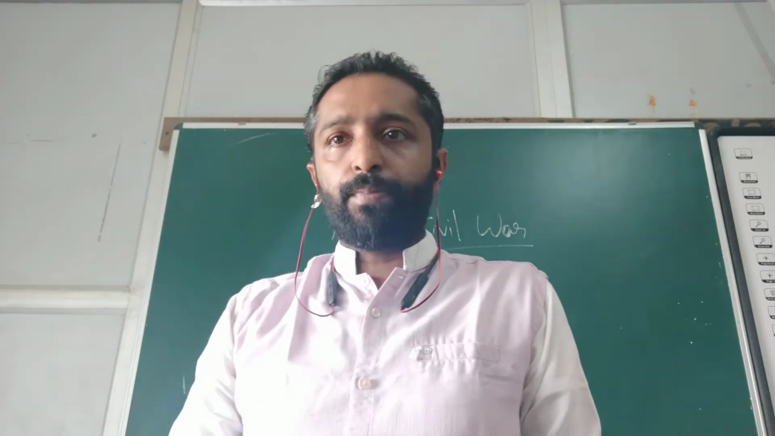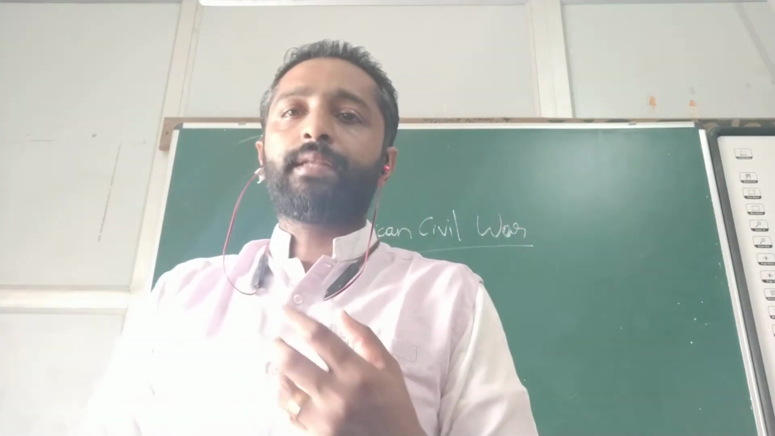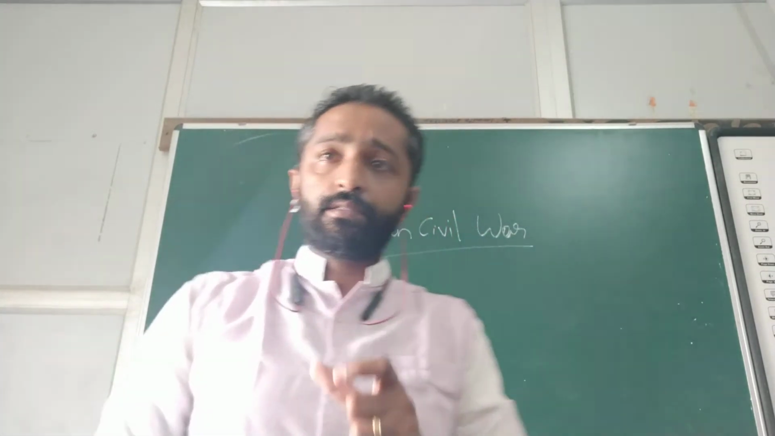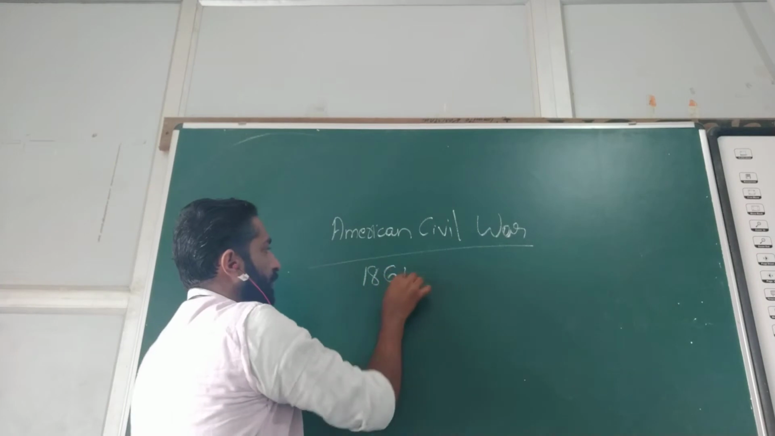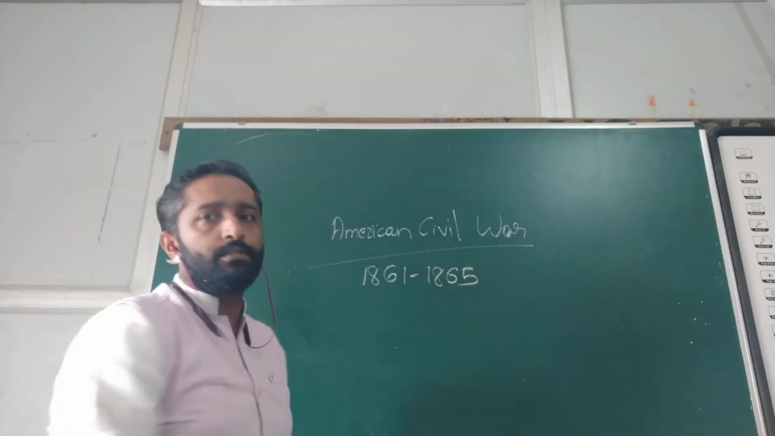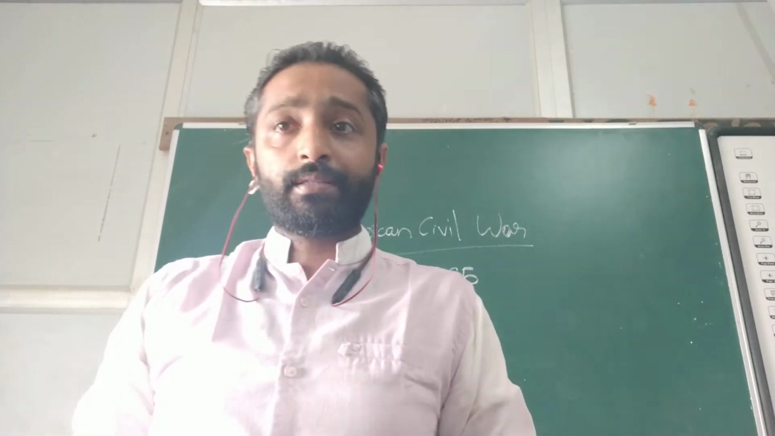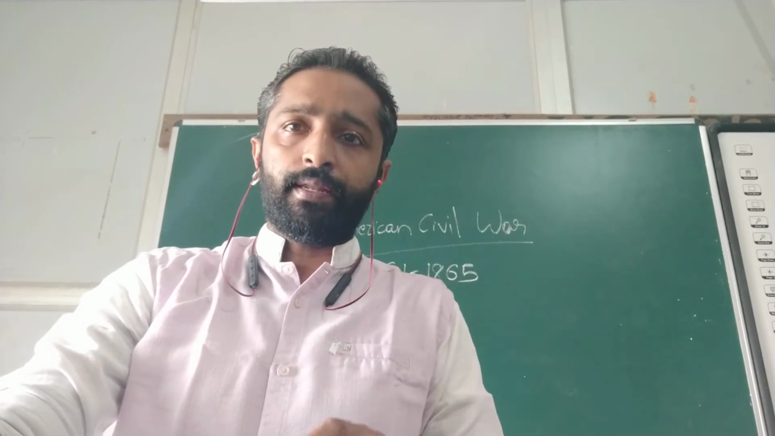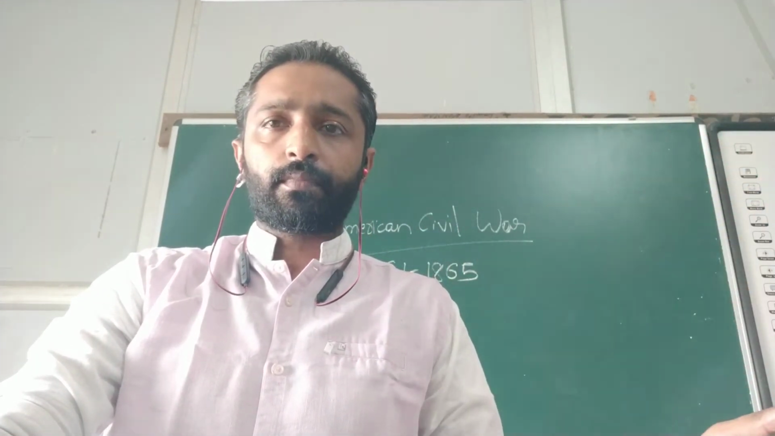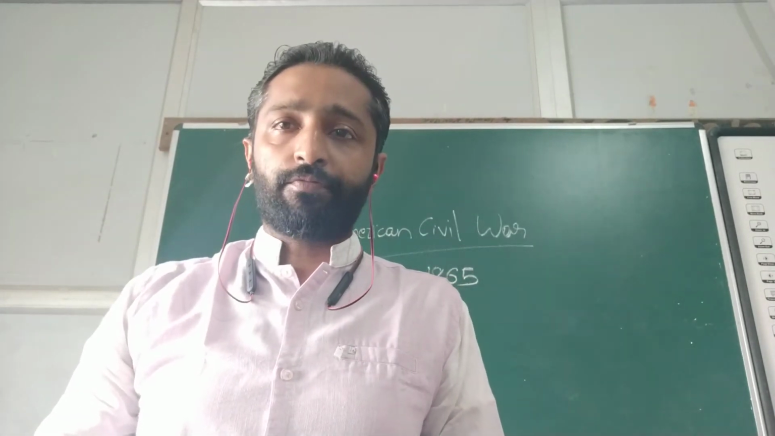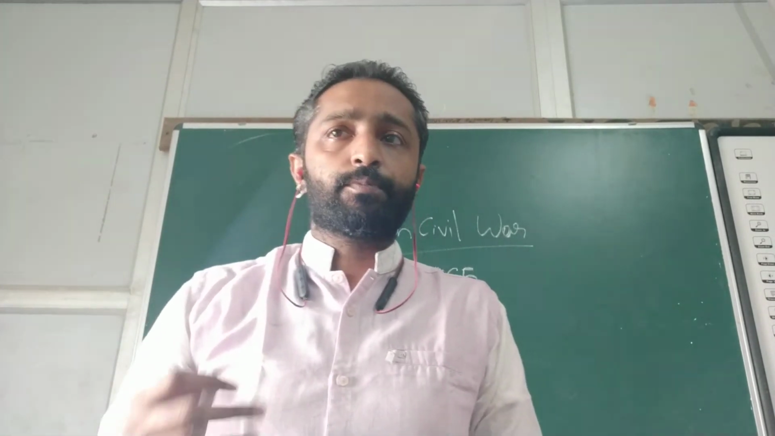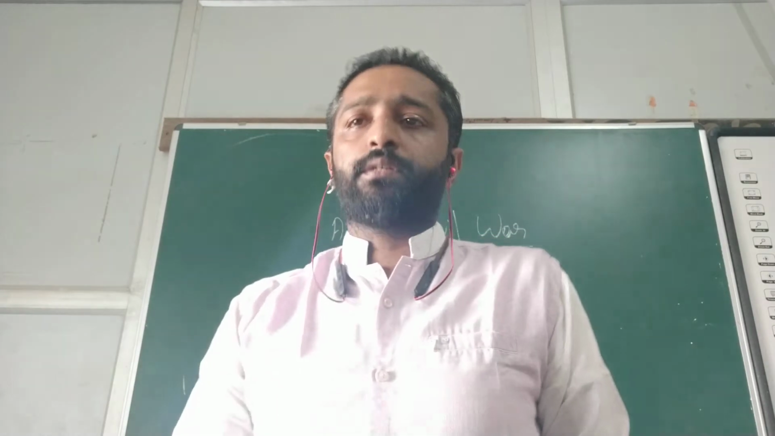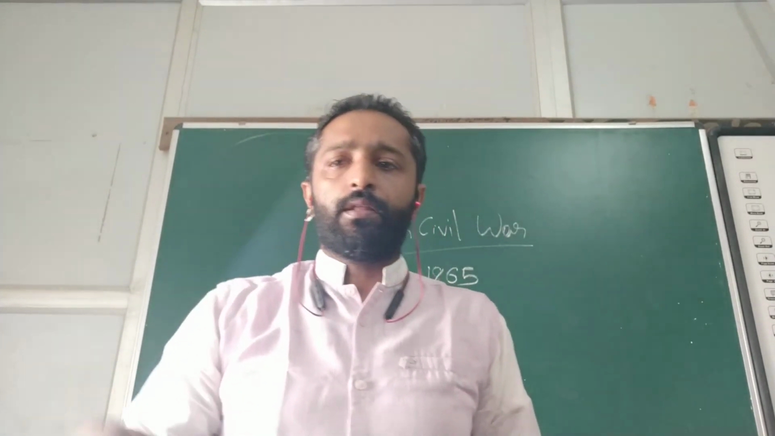So the American War of Independence gave birth to the United States of America. And this American Civil War happened between 1861 to 1865. And this American Civil War threatened the unity and integration of the nation. So the American War of Independence, which means America fought against the British, led to the birth of the United States of America. And then we have this American Civil War that happened between 1861 to 1865, which threatened the unity and integration of the nation.